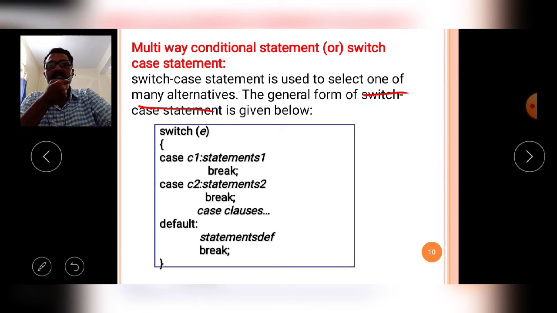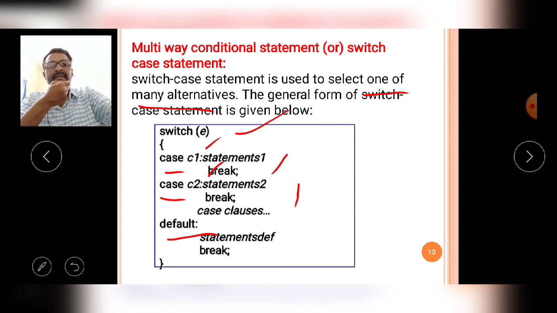The general form of the switch case statement is like this. Here I am writing the switch keyword, switch statement, in the parenthesis E variable, that is called the switch variable, then reserved word case and C1 constant value, then the first case group of statements, then the same way case keyword and second case value, then group of statements, then dash n number of cases. At last, after completion of n number of cases, I have written the default case.